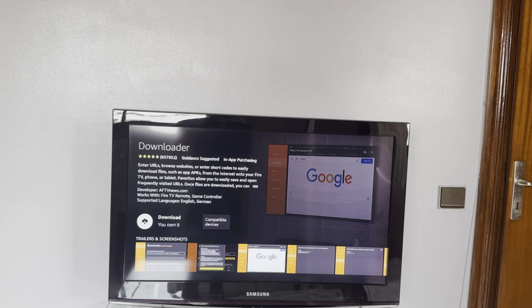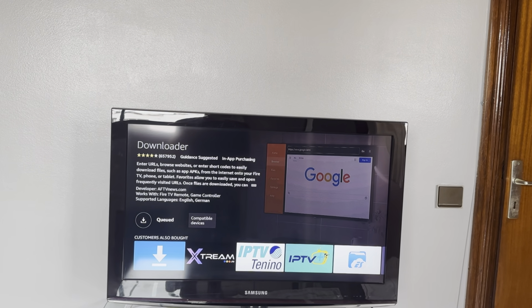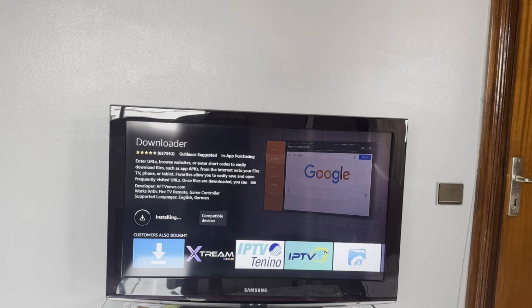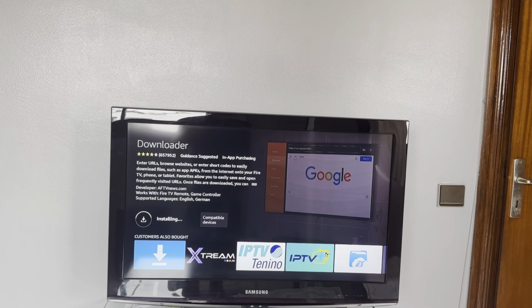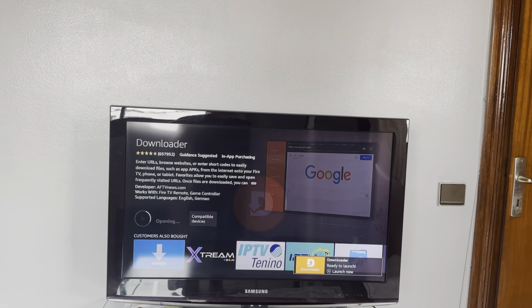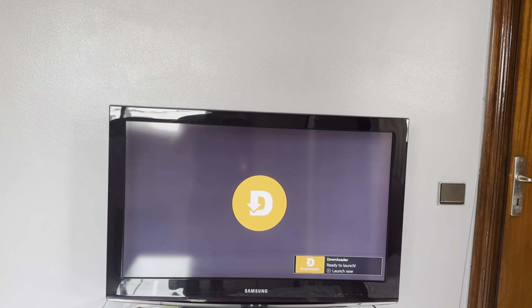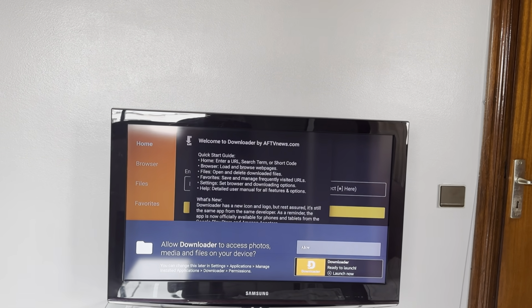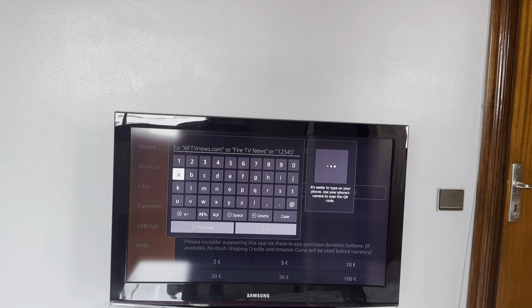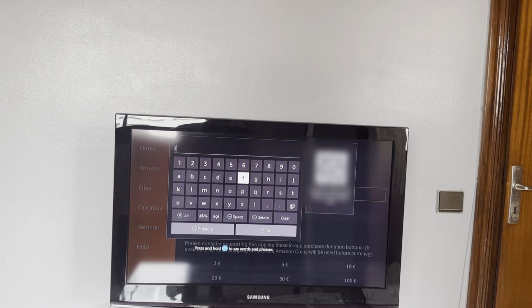Then click on Download. Click on OK. Wait for the app to get installed. Then click on Open, click on Allow, click on OK, and here we will need to type this URL.